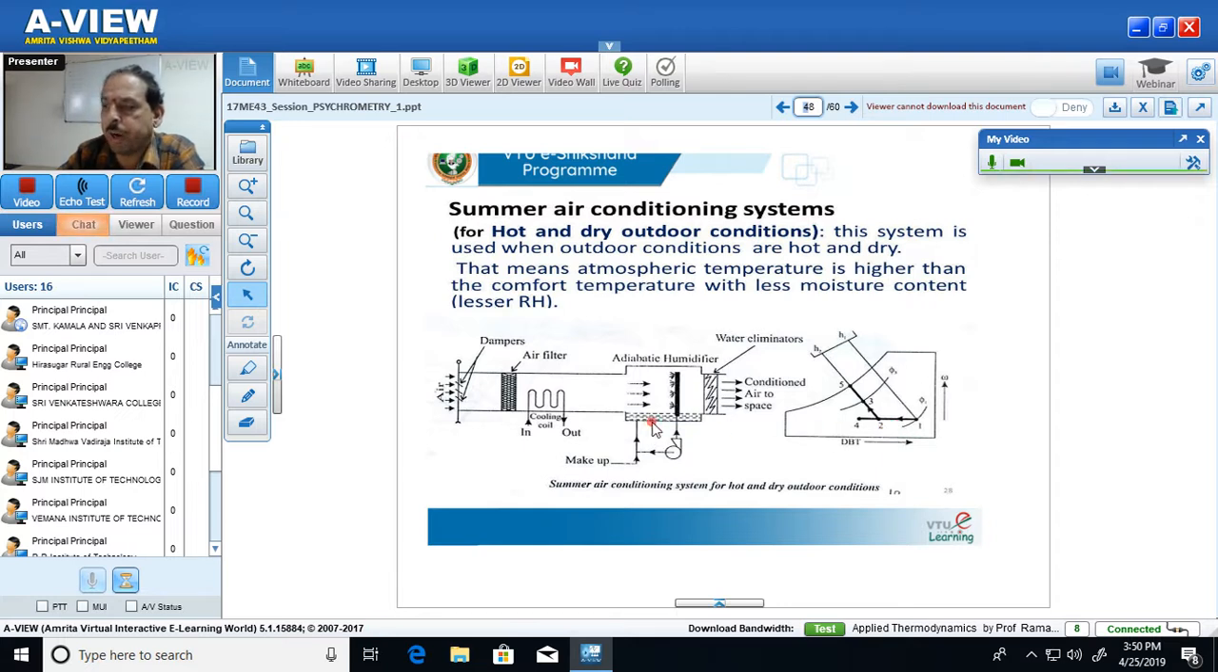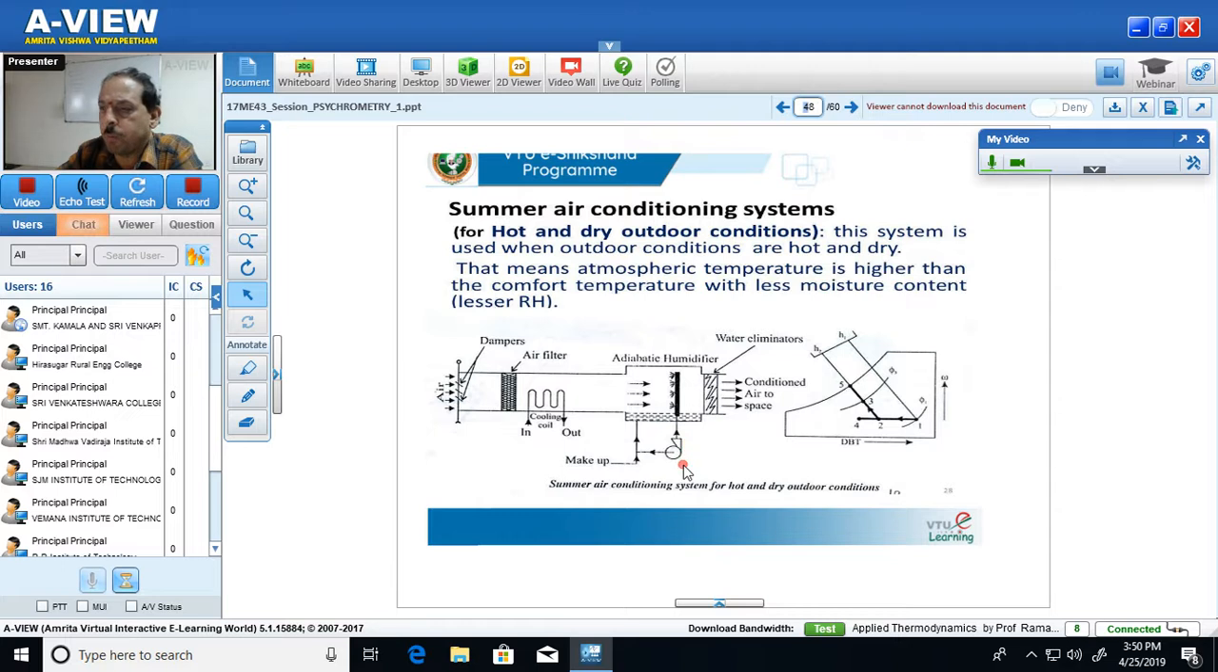But most importantly, students, I attract the attention of all of you. This is the summer air conditioning system designed for hot and dry weather. It is not for hot and wet weather. First let us identify the different components of the summer air conditioning system used for hot and dry weather. The different components available are dampers, a filter, a cooling coil, a chamber known as adiabatic humidifier, and a water eliminator.